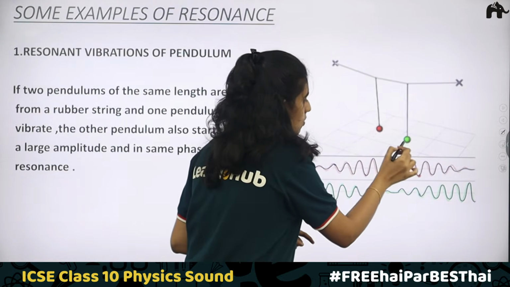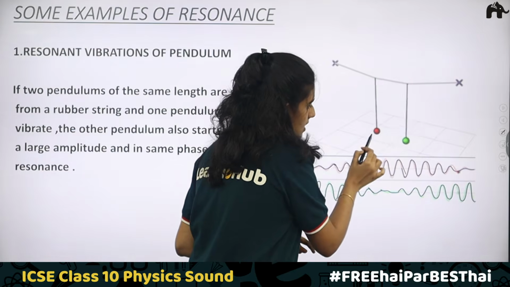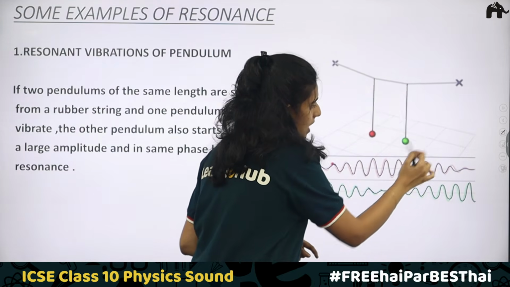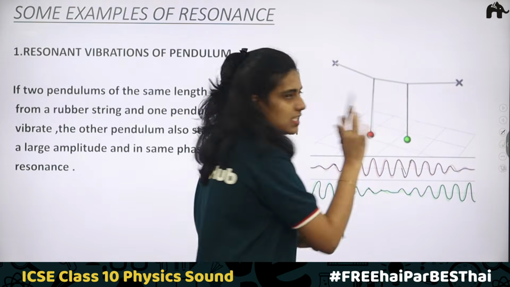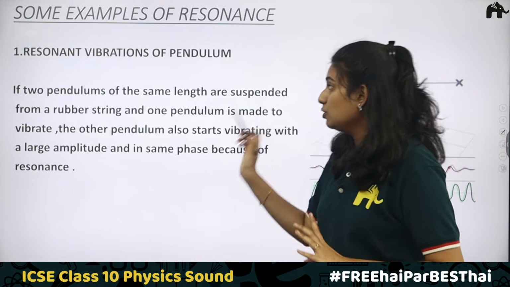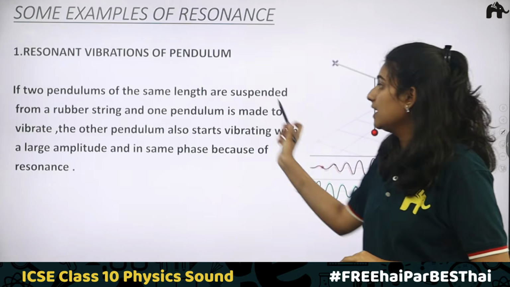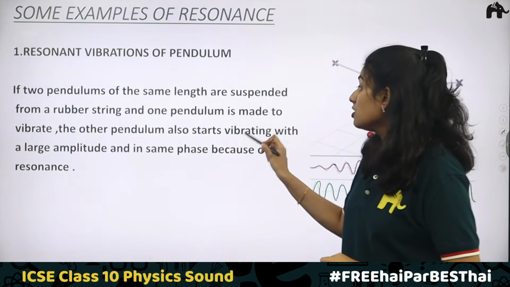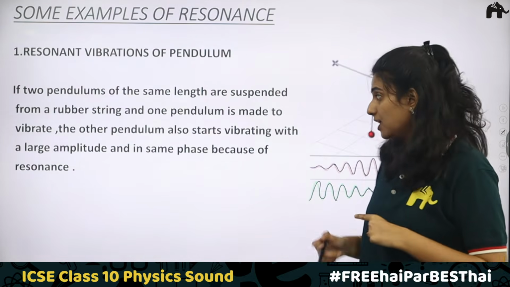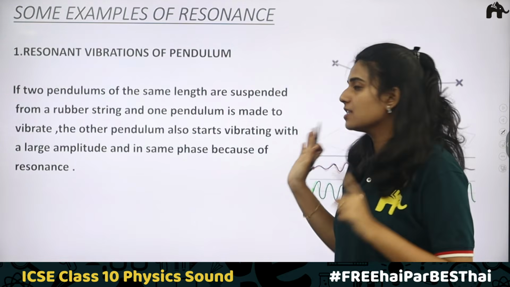Here you can see, in this condition A is stopped and B is vibrating with the maximum amplitude. Here when B is stopped, A is vibrating with the maximum amplitude. If two pendulums of the same length are suspended from a rubber string and one pendulum is made to vibrate, the other pendulum also starts vibrating with a large amplitude and in the same phase because of resonance.